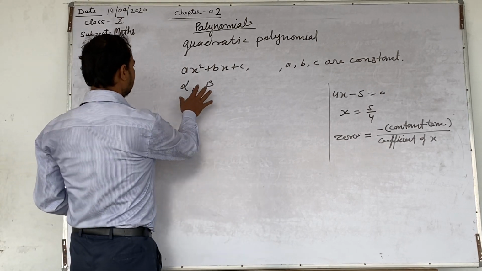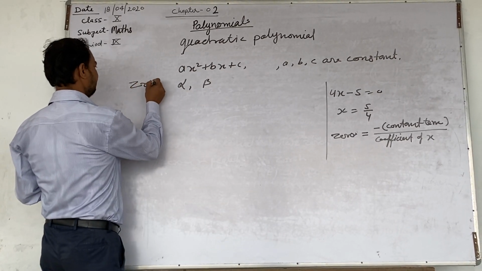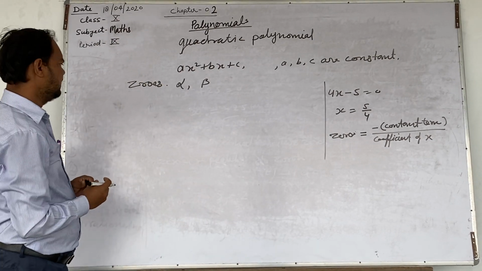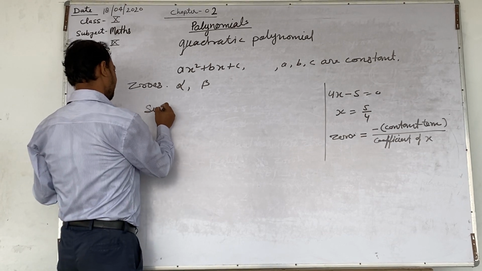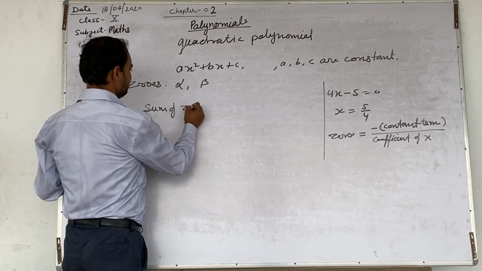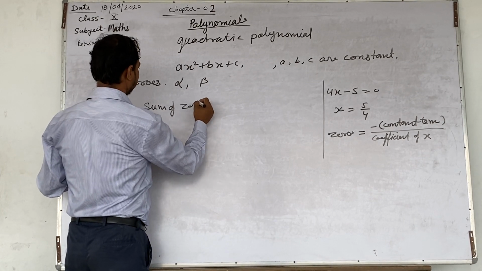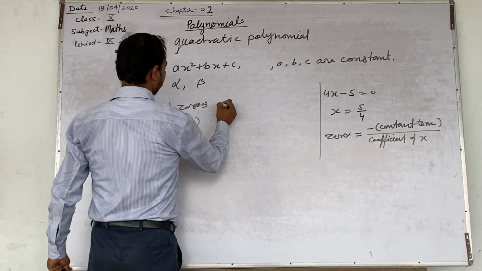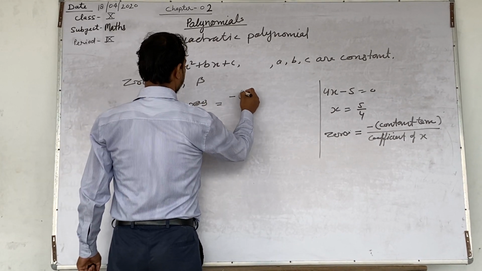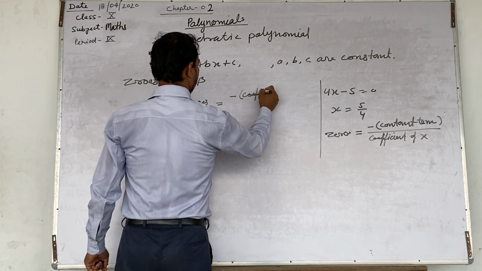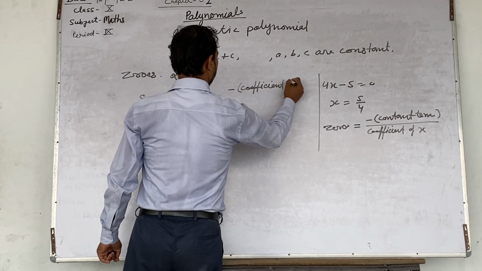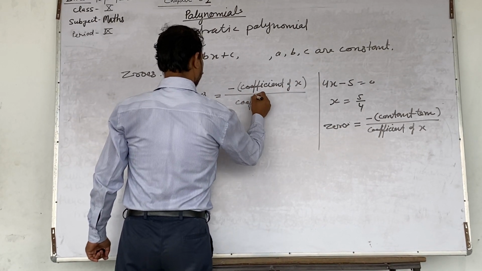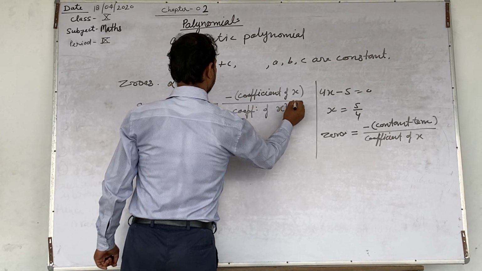Now let us see, if alpha and beta are two zeros of the polynomial ax square plus bx plus c, the sum of zeros, that is alpha plus beta, equals minus coefficient of x upon coefficient of x square.